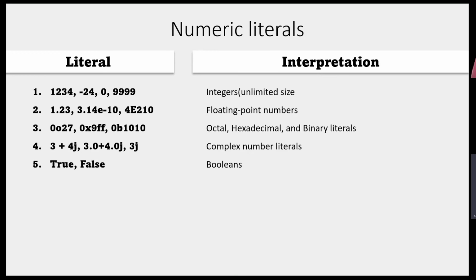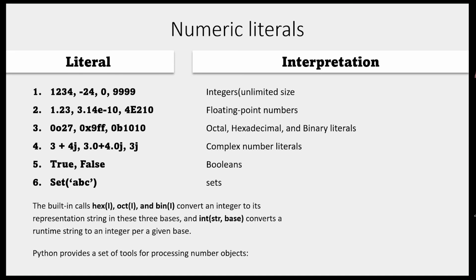For you it's true or false, but for the system it is zeros and ones. So that's why they have considered it a numeric literal. Next, set also comes under numeric literal because most of the operations that you do are mathematical. That is the reason set also comes under numeric literal.